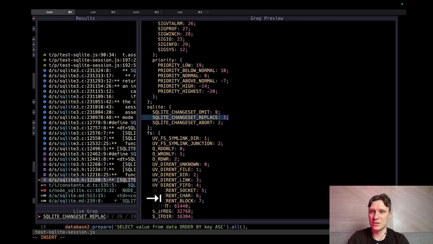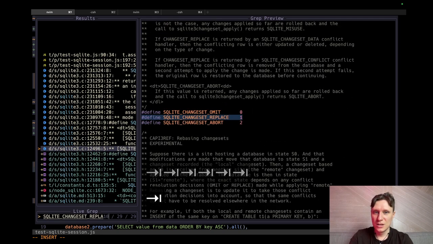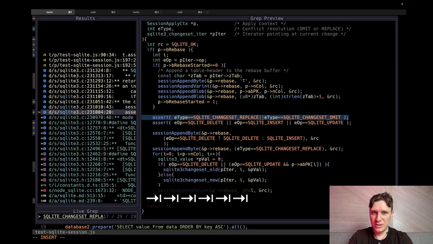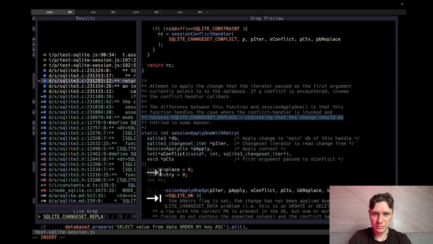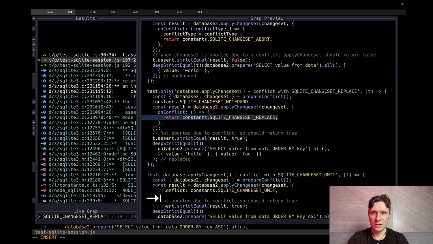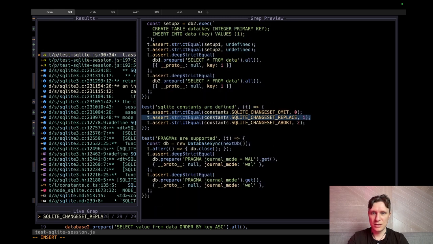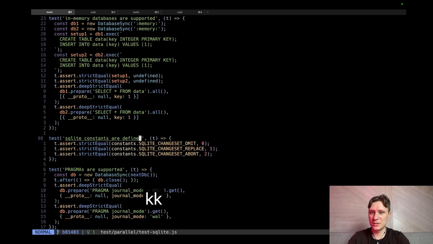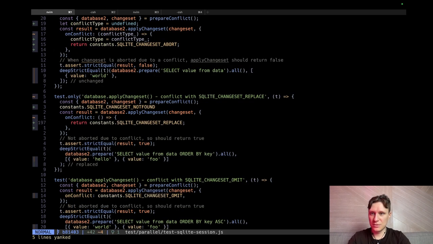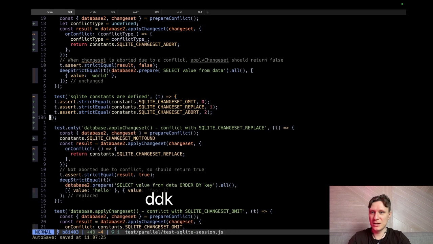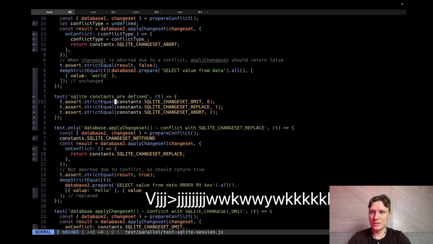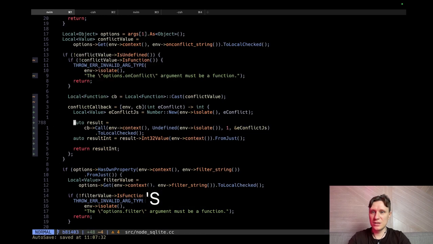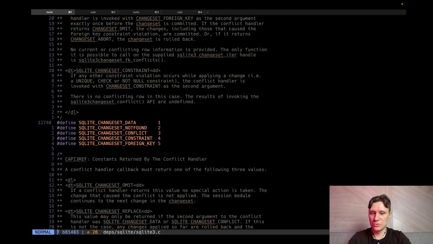This is for TypeScript, not very interesting. Some switch cases, and some assertions. Yeah, this is how they test the constants exist. We can write the same test here, and it's a cool test. We'll check only these. Let's check this is equal to what?